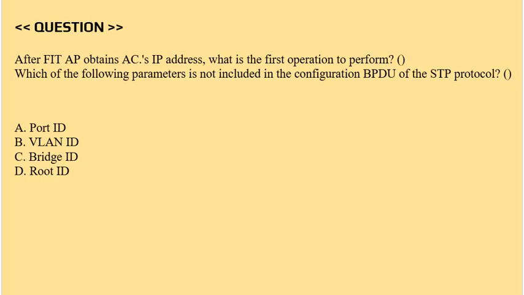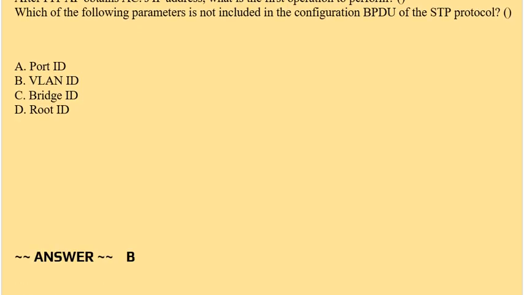Which of the following parameters is not included in the configuration BPDU of the STP protocol? Option A, port ID. Option B, VLAN ID. Option C, bridge ID. Option D, root ID. Correct answer is option B.